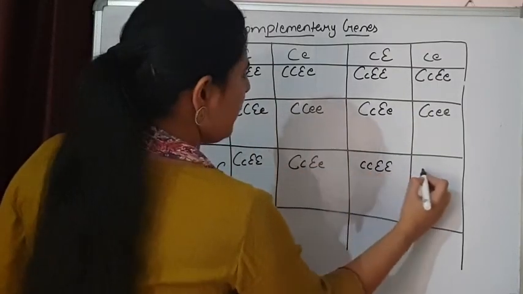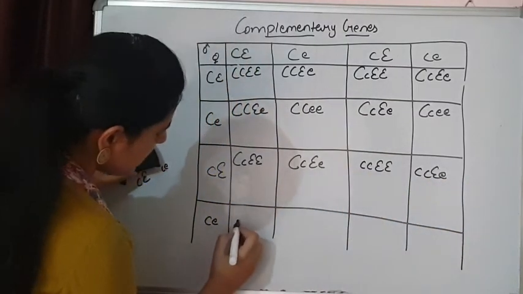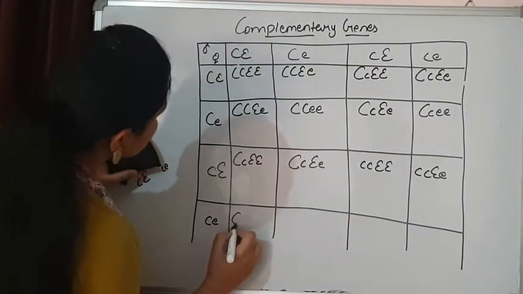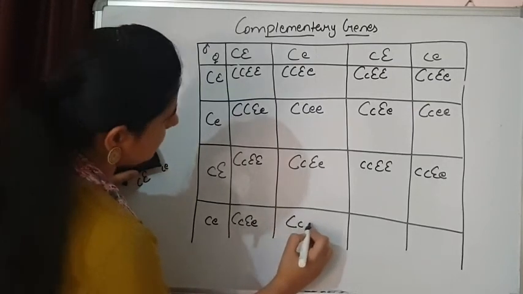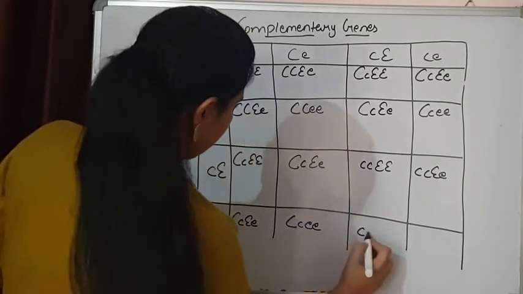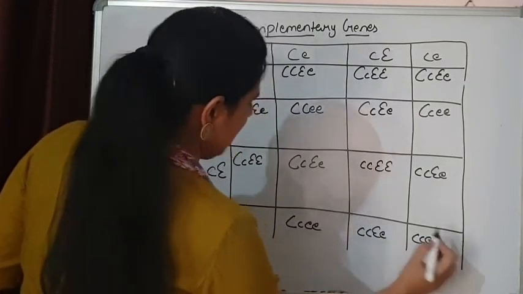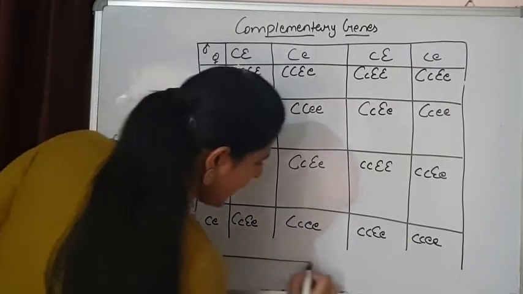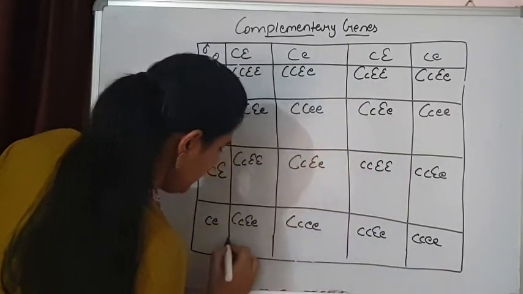This is the type of combination we are going to get after their combination. Capital C is there, small. These are the possible genotypes of the F2 generation.